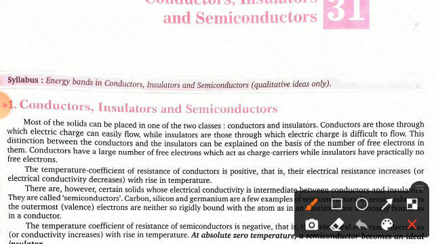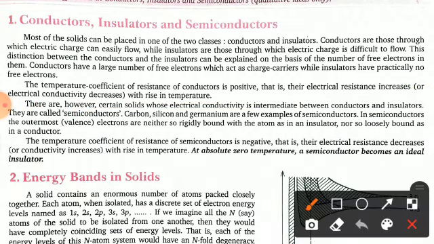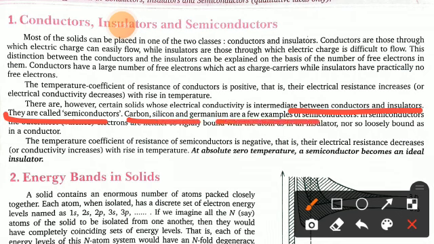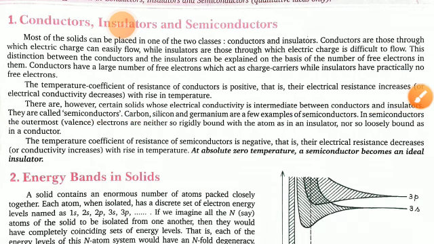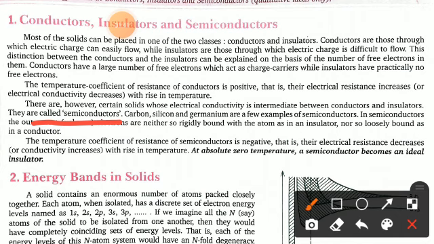Now come to this one. There are however certain solids whose electrical conductivity is intermediate between conductors and insulators. They are called semiconductors. Fine. Means they are not fully conductors, not fully insulators. Carbon, silicon and germanium are a few examples of semiconductors. In semiconductors, the outermost, that is the valence, electrons are neither so rigidly bound to the atom as in an insulator, nor so loosely bound as in a conductor.